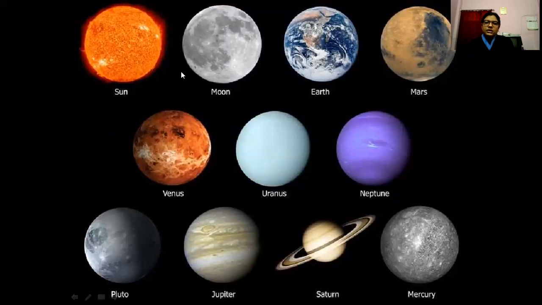This is the sun. This is the moon. This is the earth. This is Mars. This is Venus. This is Uranus. This is Neptune. This is Pluto. This is Jupiter. This is Saturn. This is Mercury.